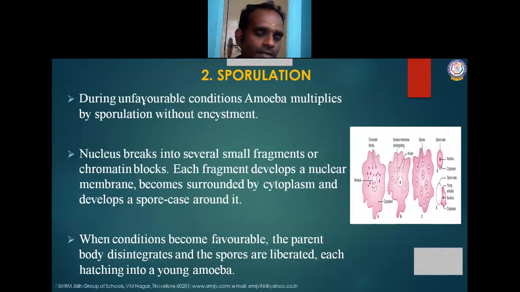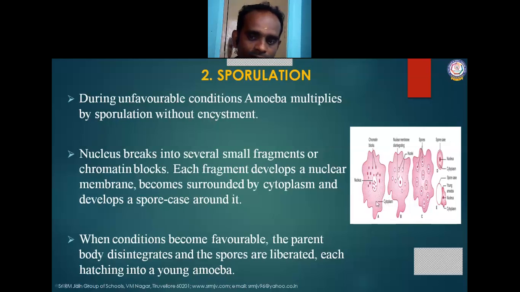During unfavorable conditions, amoeba multiplies by the sporulation method without encystment. Encystment is nothing but the envelope of the amoeba. See the diagram here. This is the amoeba structure.